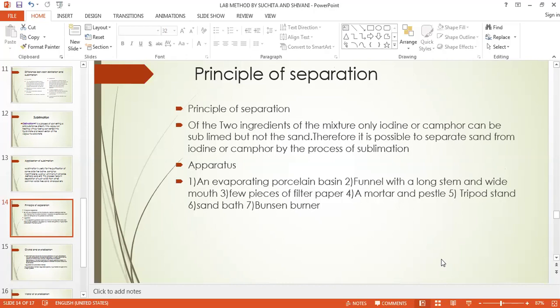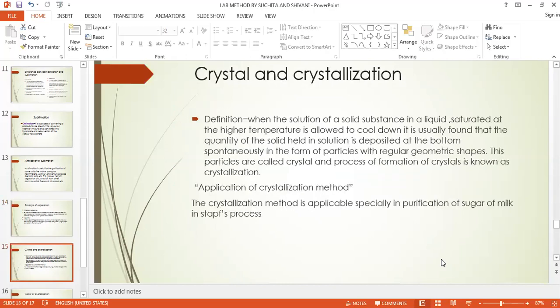Now the principle of sublimation we have seen. The next method is the crystals and crystallization. When a solution of a solid substance in a liquid, saturated at a higher temperature, is allowed to cool down, it is usually found that the quantity of a solid held in a solution is deposited at the bottom spontaneously in the form of particles with regular geometrical shapes. These particles are called crystals and the method is known as crystallization.